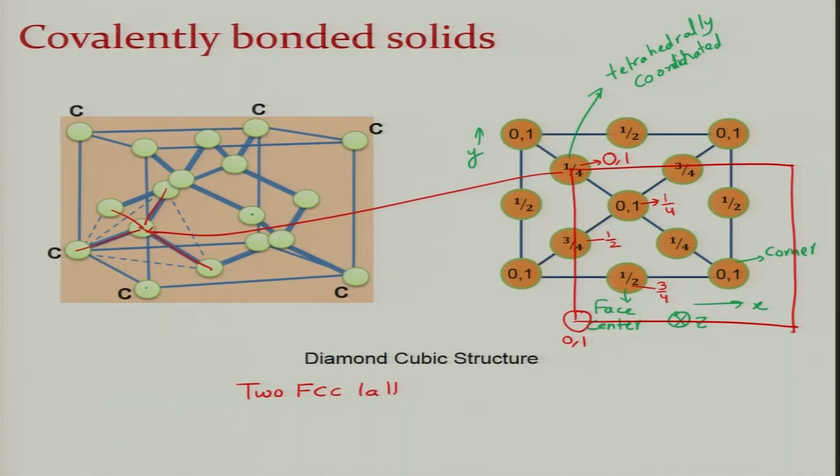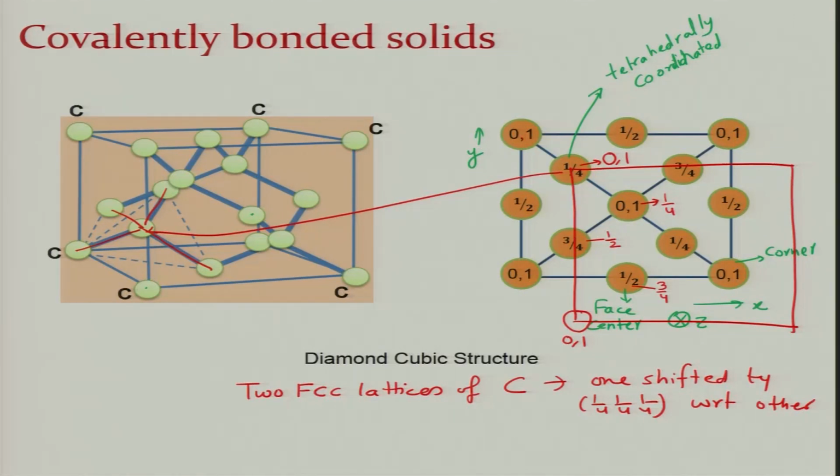So essentially the diamond cubic structure is a combination of two FCC lattices of carbon, one shifted by 1 by 4, 1 by 4, 1 by 4 with respect to the other. Okay. So you have two cubes, and the second cube is shifted with respect to the first one by 1 by 4, 1 by 4, 1 by 4.